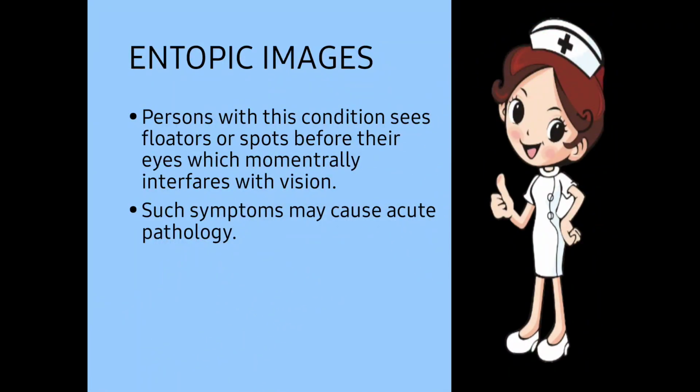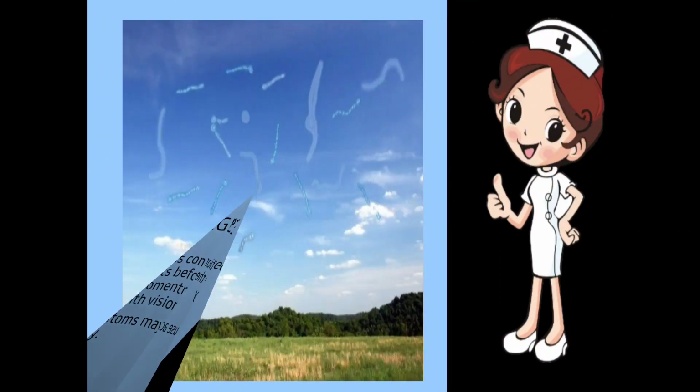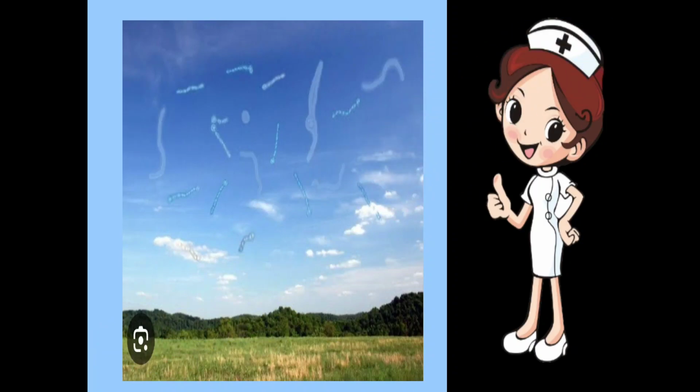Next one, entopic images. A person with this condition sees floaters or spots before their eyes which momentarily interfere with the vision. Such symptoms may indicate acute pathology. Okay, now here are the floaters. If the person looks at the sky, then these kinds of floating objects are seen. These are known as floaters. So floaters are seen by the patient and they always interfere with the vision.